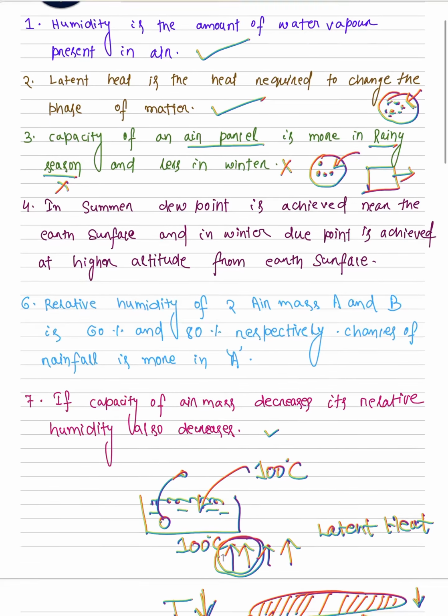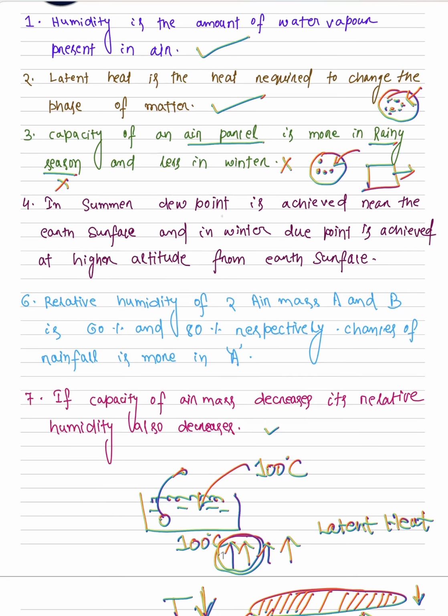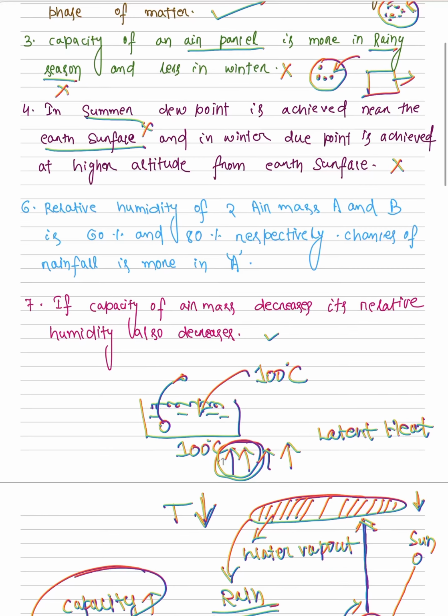Next statement is, in summer dew point is achieved near the earth's surface. In summer, no, in winter it is achieved near the earth's surface. So this is an interchanged statement, so be careful. Then relative humidity of two air masses A and B: one relative humidity is 60% and another is 80%.